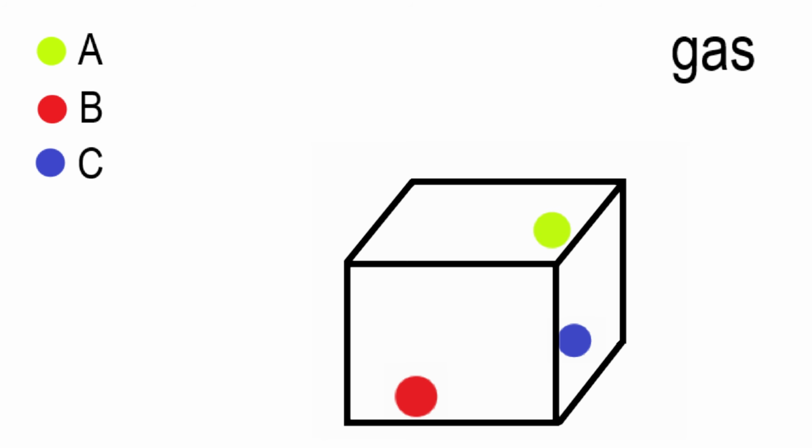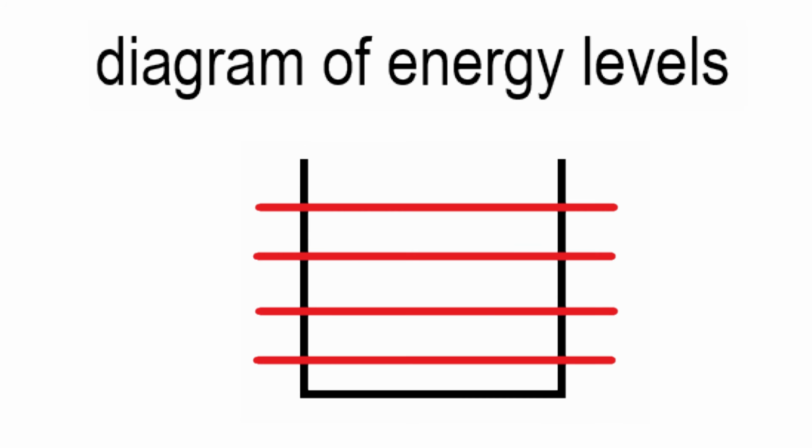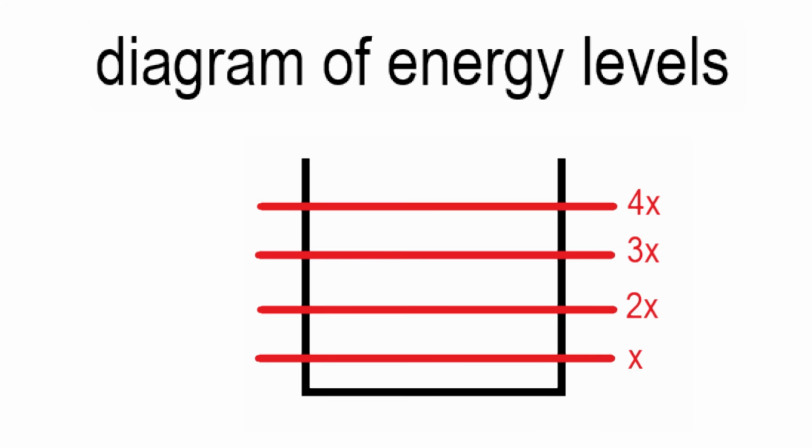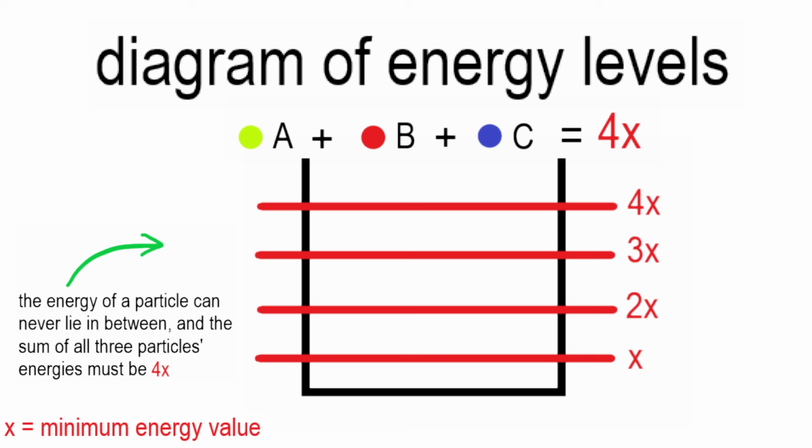We can represent the energy of each particle using this diagram of energy levels, as it's called. The least possible energy that a particle can carry in this scenario is called x. The second least is 2x, the third least is 3x, and the highest possible energy is 4x. No particle can have more energy than a value of 4x, and no particle can have an energy value that's less than x. Now, let's say that the total energy of all 3 particles in this box will always be equal to 4x. This means that the sum of the energies of the 3 particles will always be 4x.